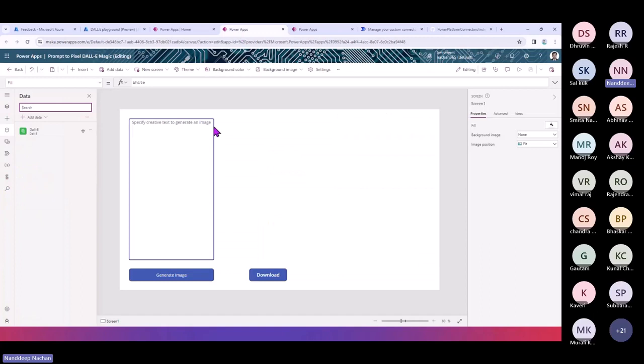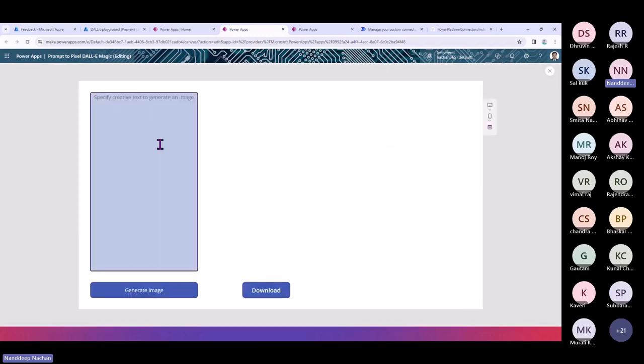All right, so with that, let me go back to the Power Apps where we already have this custom connector imported from our data part. Again, this is a pretty simple app. We just have 4 controls here. Let me go ahead and try to run this first. So let me just say, dinosaur playing football.